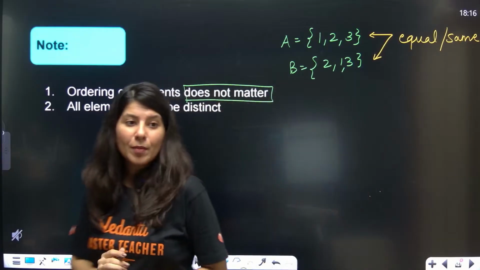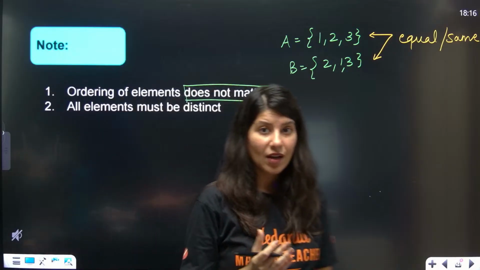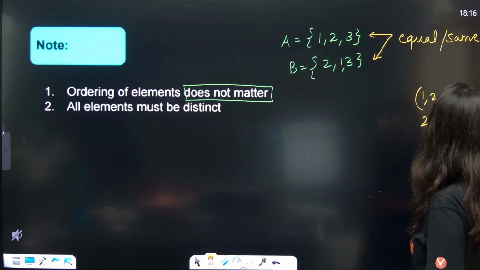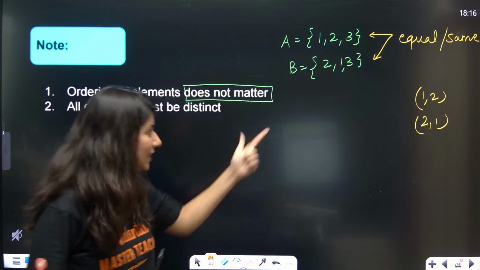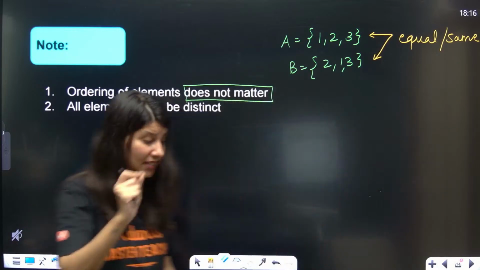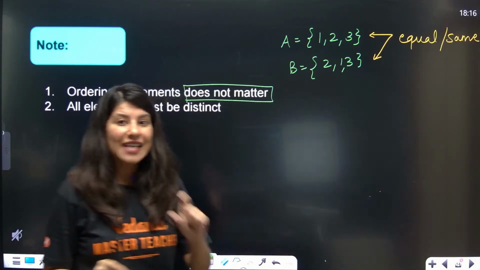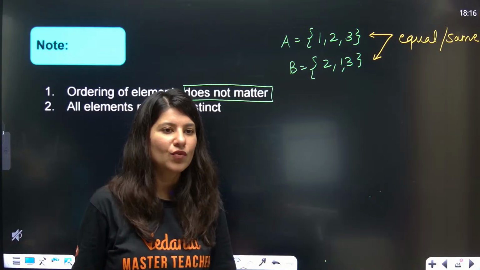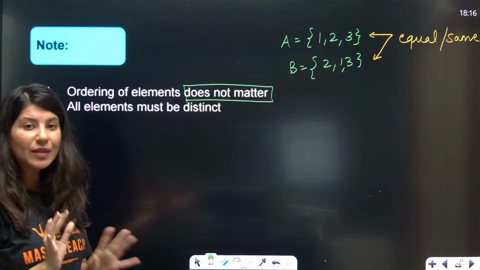If I talk about an ordered pair, ordered pair is (1, 2). Understand the coordinate system: the coordinate (1, 2) is different from (2, 1). In an ordered pair, things are different. But in sets, if the order is changed, the set will not change. This is going to be the same set.